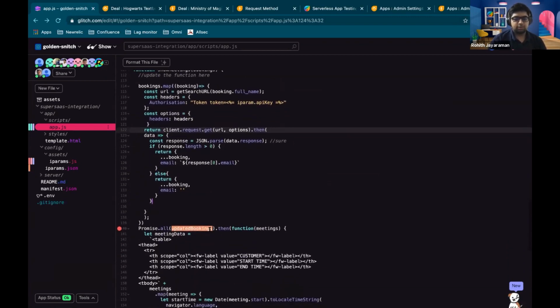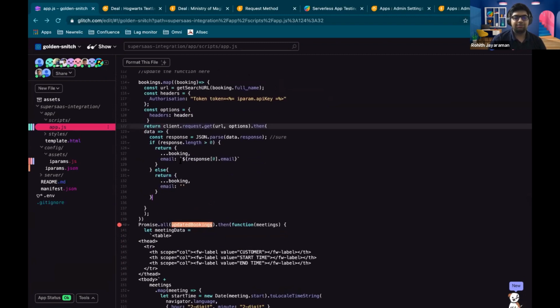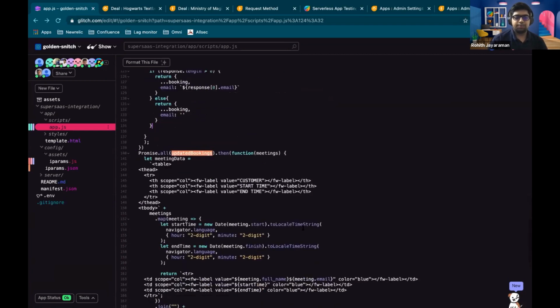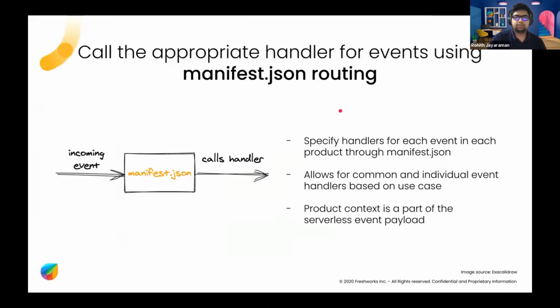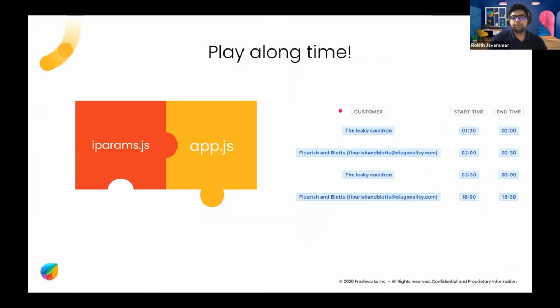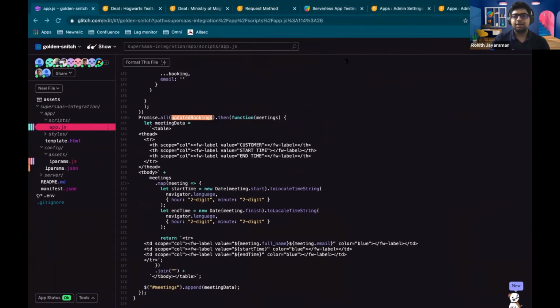Okay. So, right. So the reason we're getting an error here is that all this part is waiting for all of these calls to get over, all of these promises to be done. So basically, we need to say updated bookings is going to be bookings.map. So this is the second part of our puzzle, which is the app.js part. So this is what we need to get, something like this. And let's check if that's happening.